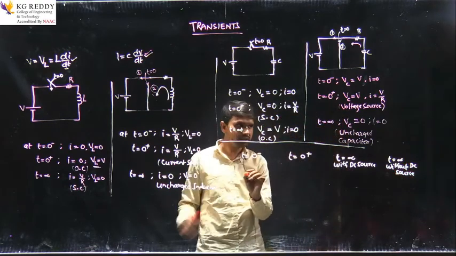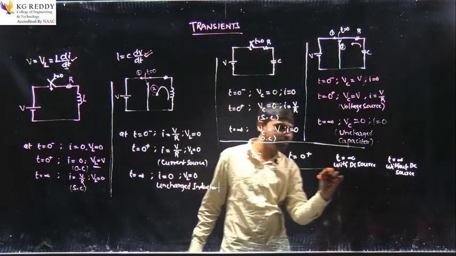Now let us put all these values in the table here.